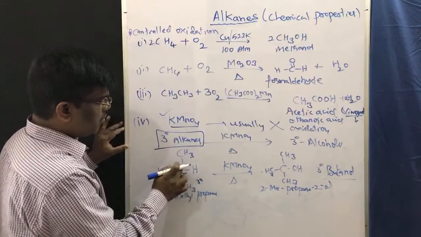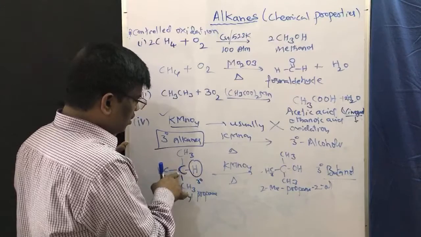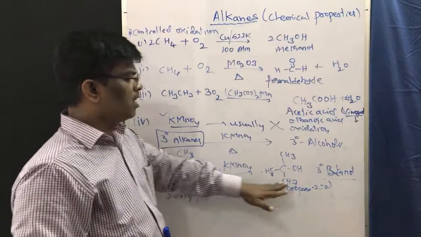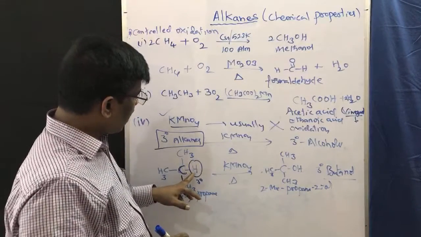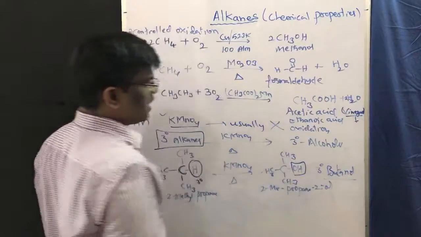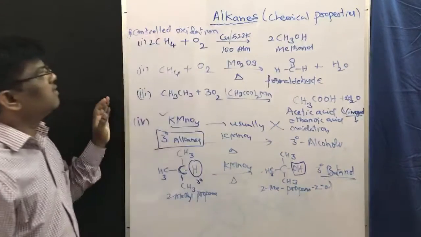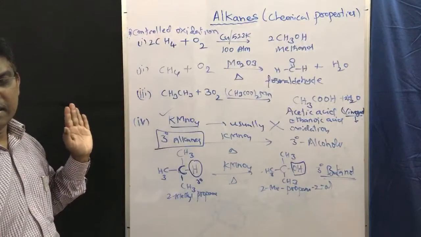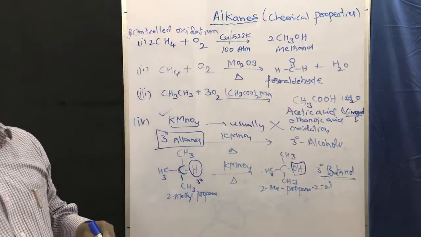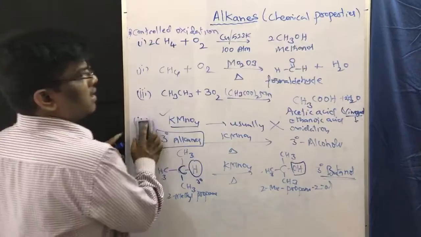The hydrogen attached to the tertiary carbon is easily replaced with OH. So this is the special reaction of alkanes. We are going to get tertiary alcohols. This is controlled oxidation. Yes, friends. Next, a very, very important reaction, isomerization.